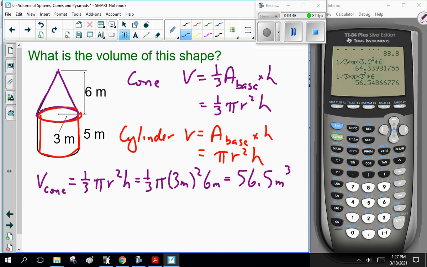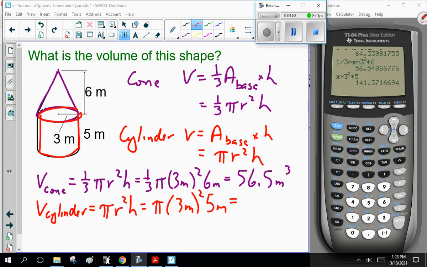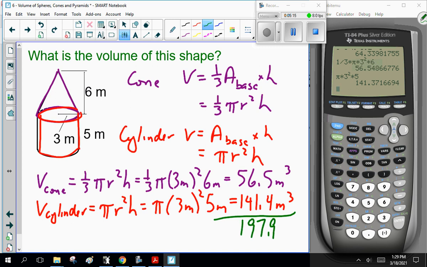Now, I'm going to pause the recording. You guys figure out the volume of the cylinder, and then come back and we'll add them together, okay? Okay, I got 141 meters cubed. And note the height of the cylinder is 5 meters, not 6 as I originally thought. So the total volume, 197.9.